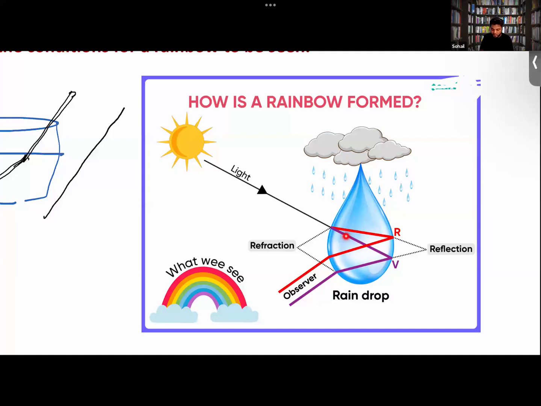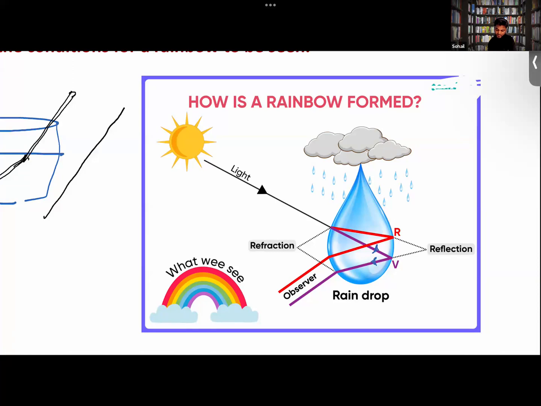Now, back to the topic I was about to discuss here. When this light ray enters this water droplet, it will bend because it has entered from a lighter medium to a denser medium. And then it will get reflected back from this surface. Pay very close attention here: the light ray is reflecting. It came in this direction and then got reflected inside the medium only.